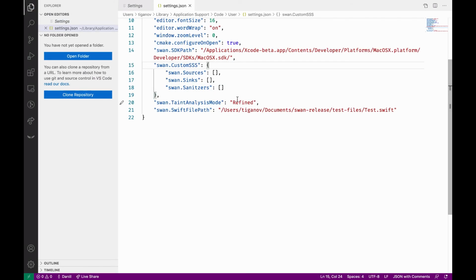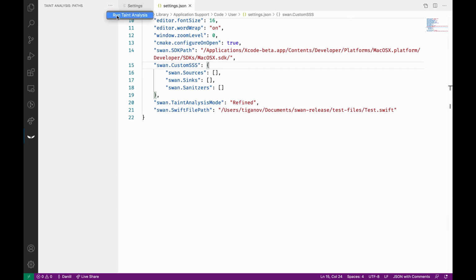We can take advantage of Swan's source and sink autocompletion if we first compile the Swift program by running the analysis. Sources and sinks can be defined before first-time analysis, but for demonstration purposes we will use autocompletion. We can run Swan by navigating to the Swan tab and using the menu in the sidebar.